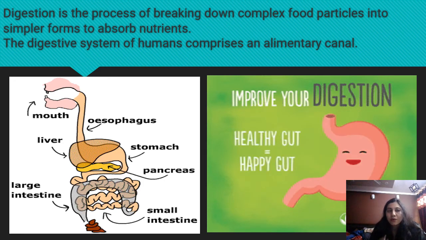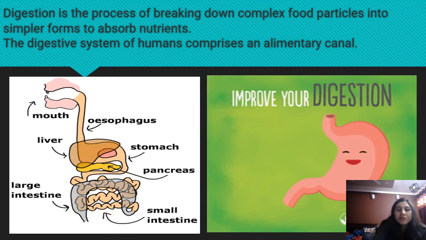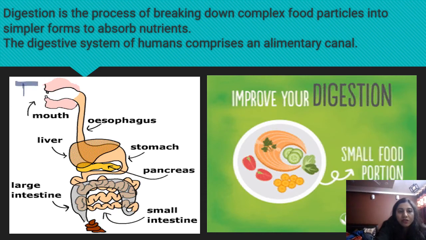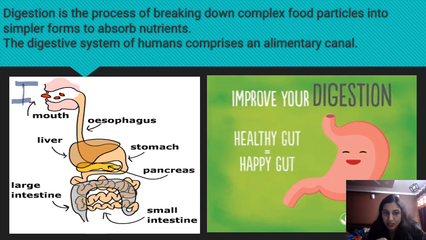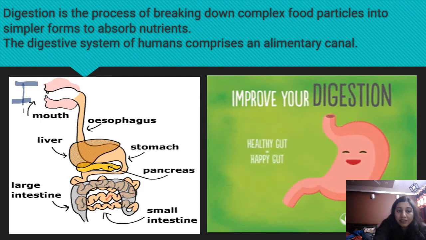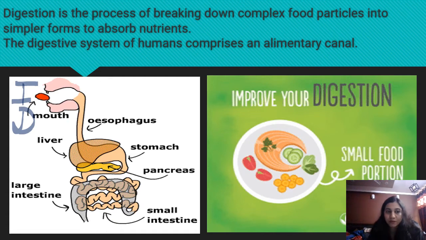Now I want to tell you, in digestion there are 5 processes. The first process is ingestion, intake of food. The second process is digestion, breakdown of food.